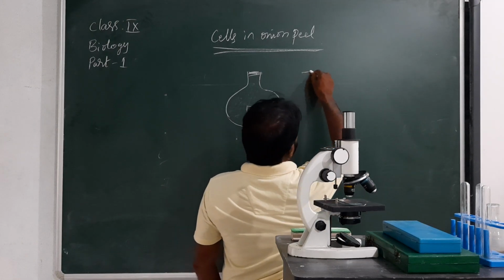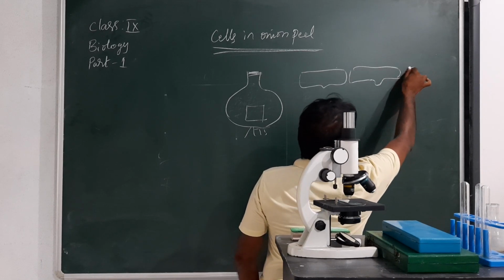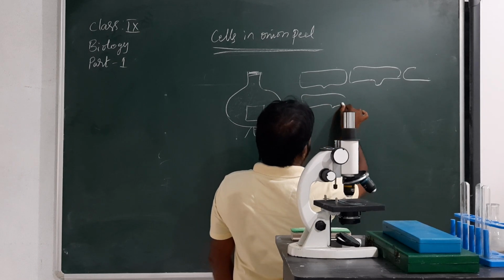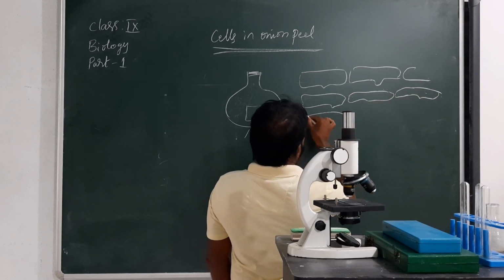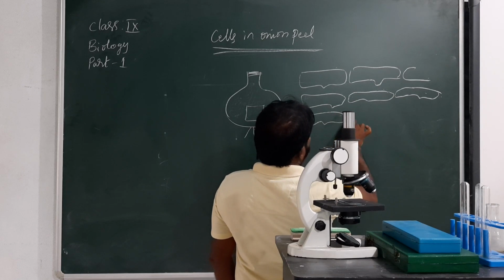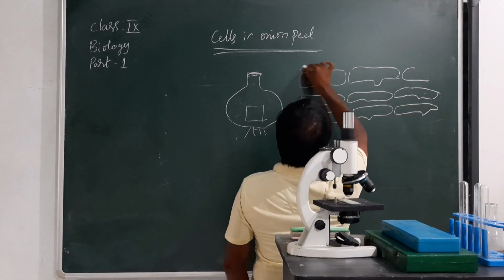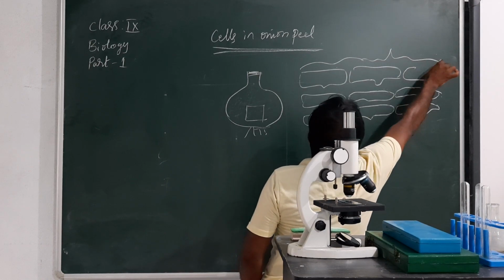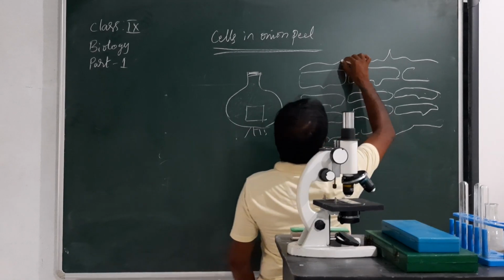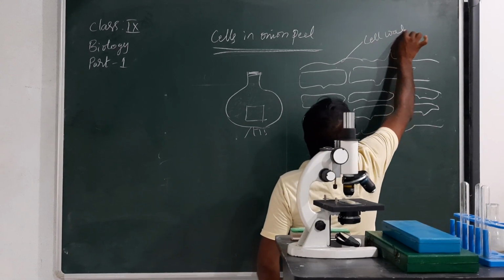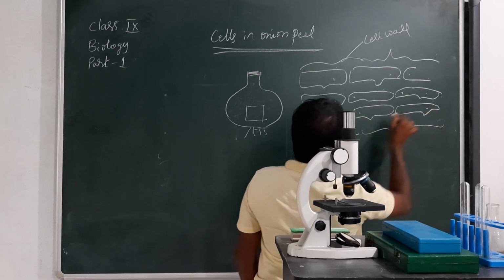These structures appear like this. This is called the cell wall, and this is the nucleus.